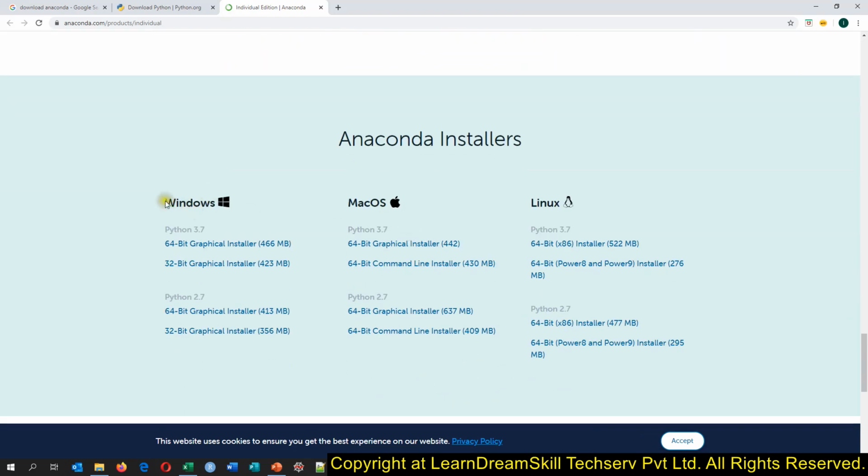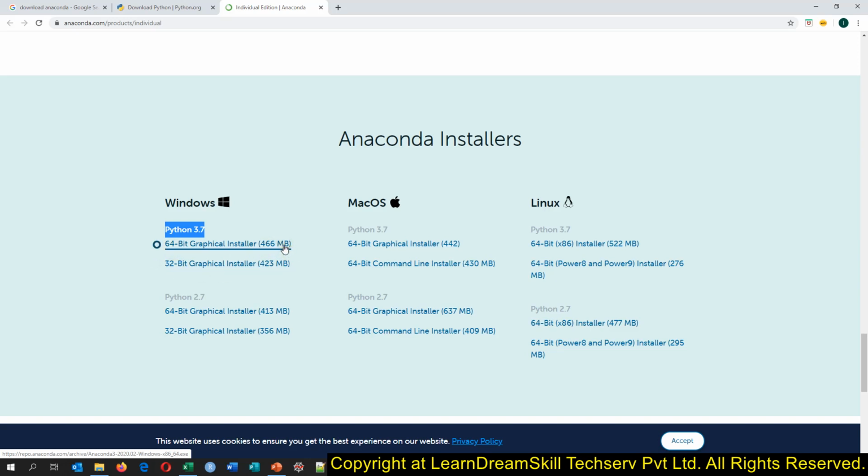Now you see here, we can download it for Windows, Mac OS or Linux. And we have the options of choosing Python 2.7 and 3.7. You can start with 3.7. As per your system, you will have to choose the version of the setup. We have the 64-bit setup and the 32-bit setup.